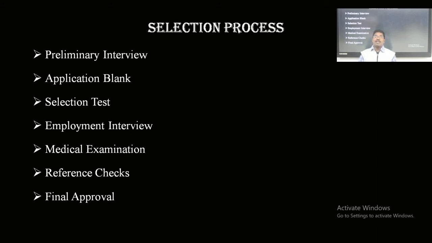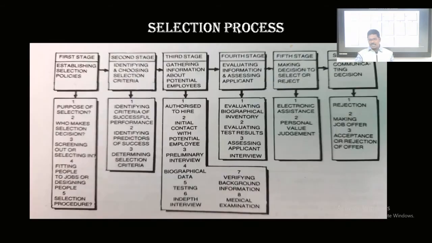Based on that we collect his background information and send the final approval to the top management. This is the process that goes on for selection: preliminary interviews, application blank, selection test, employment interviews, medical examination, reference checking, and final approval. We can see this process diagrammatically.